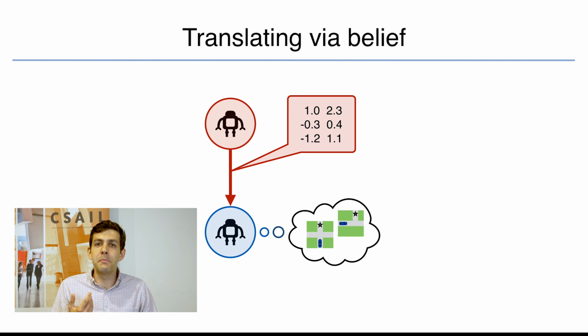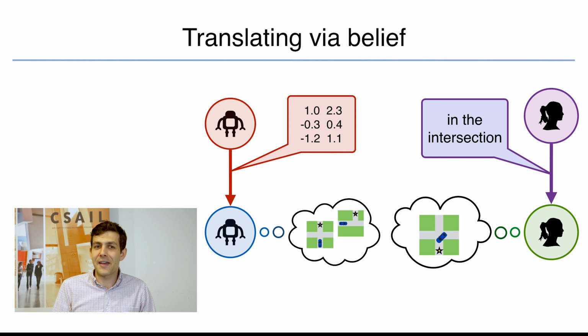So, we're going to represent the meaning of an utterance by the belief that it induces in a listener. And the key here is that this can be true even for utterances that don't look like natural language at all. In particular, we can construct a model of the belief that one of these learned agents should form about the other agent in the system upon observing one of these neuralese messages in a given state of the world.